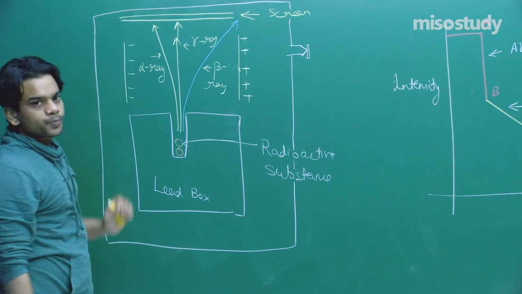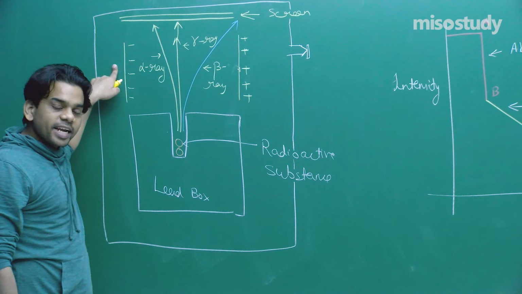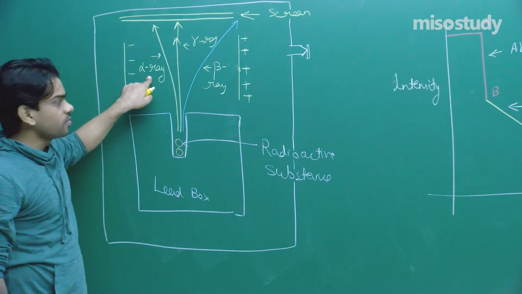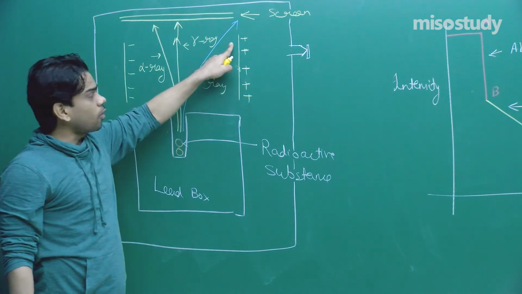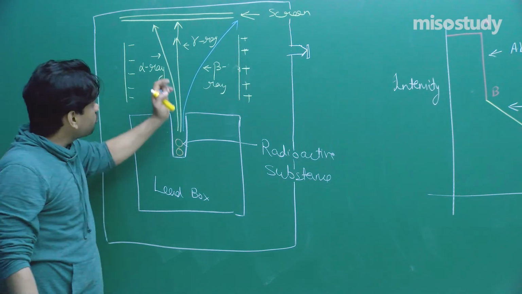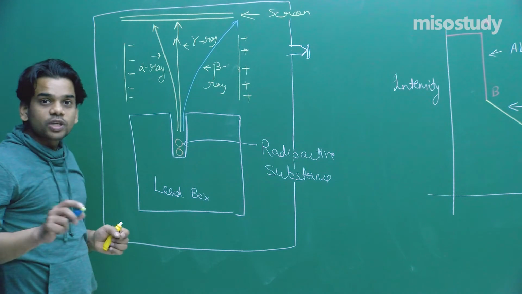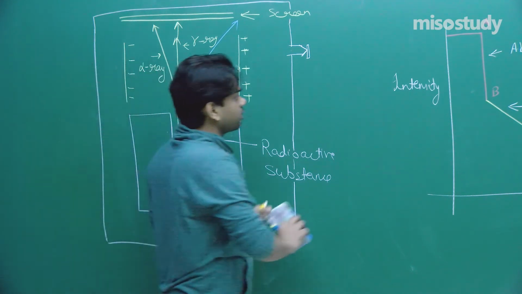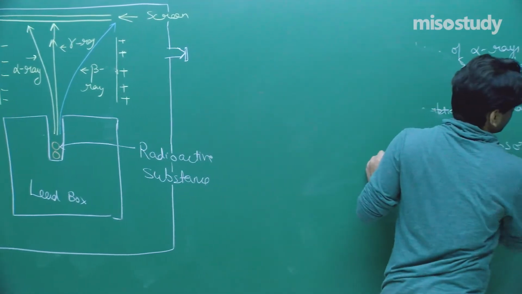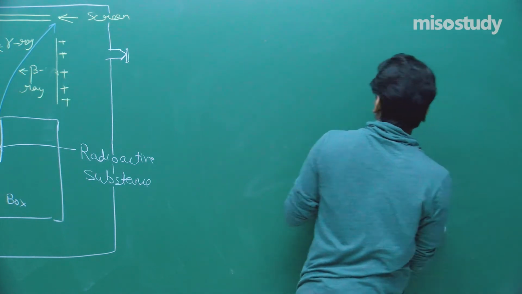Why is that so? This is deviating towards the negative plate, that means it is having positive charge. And here the beta ray is deviating toward the positive plate, opposite to the electric field, hence it is having negative charge. This is moving straight, undeviated, that means it is having no charge, it's neutral. So the conclusion that we can make from this is: alpha ray is positive, beta ray is negative, and the gamma ray is neutral.